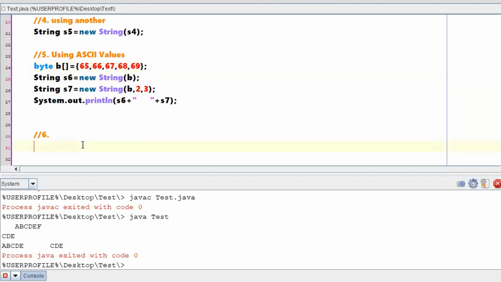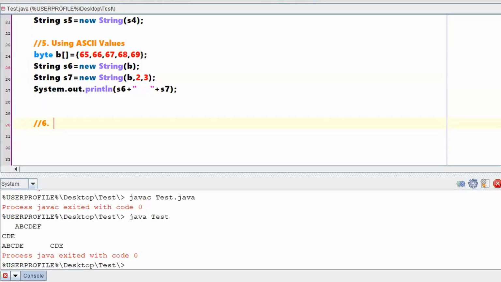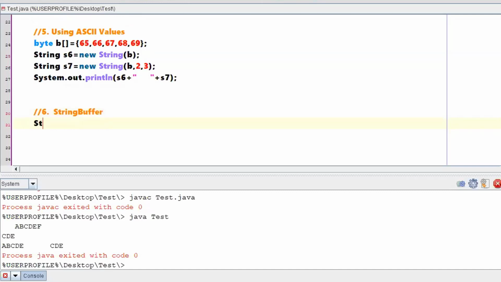Right. So along with these 5 different ways, I'm not writing code for that, I'll just give you an explanation. Code I will show you in a PPT. So what I mean to say is, using a string buffer also, you can create a string object. That means you will be creating a string buffer. I have shown you one syntax. StringBuffer sb is equal to new StringBuffer. Now you can write String s is equal to new String of sb. It can be possible. Let me write that.